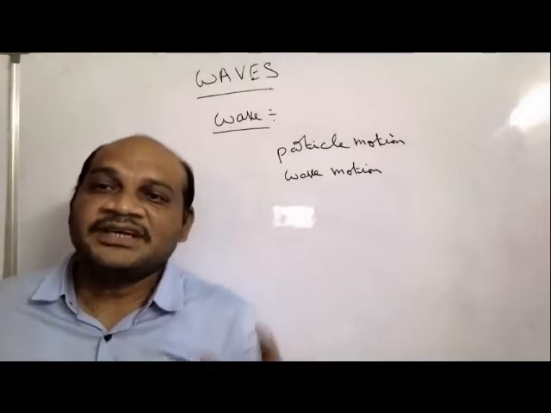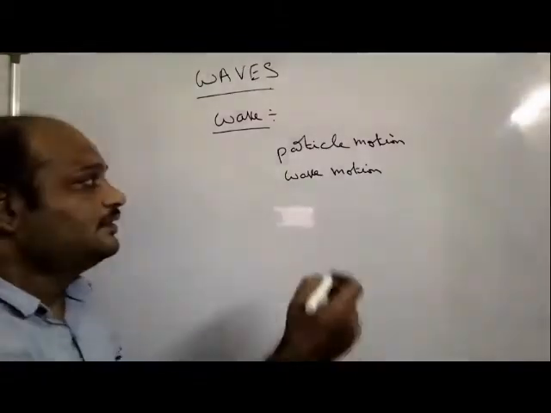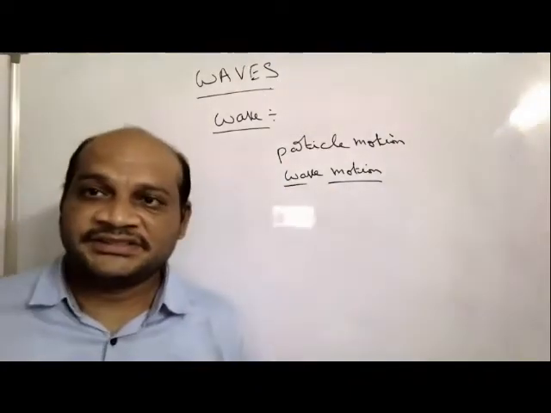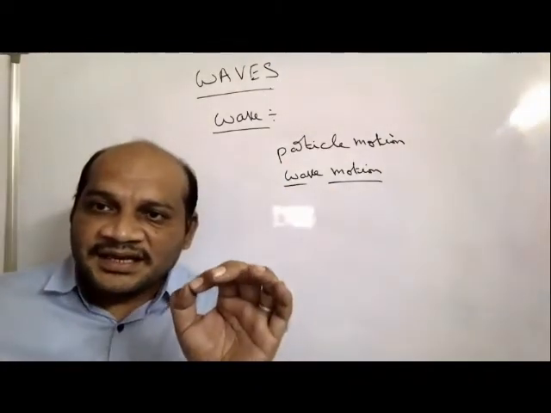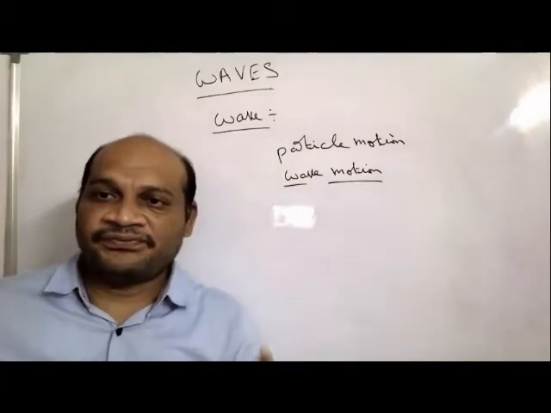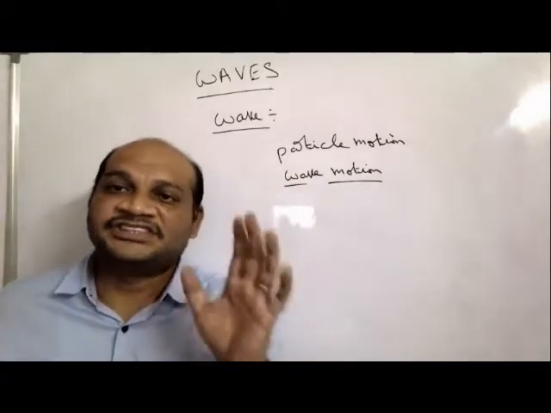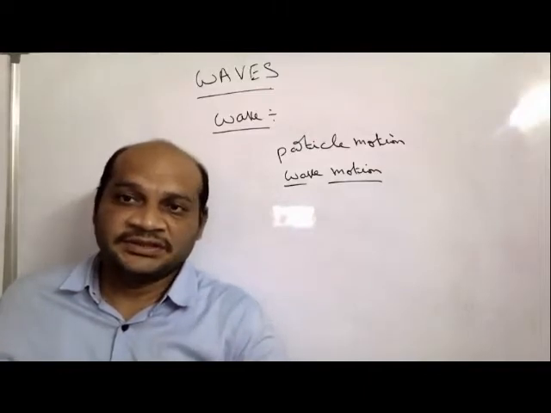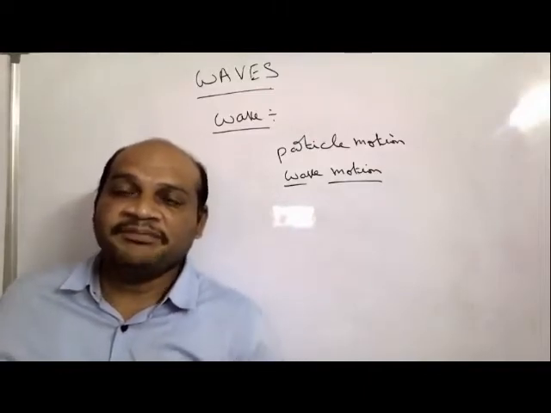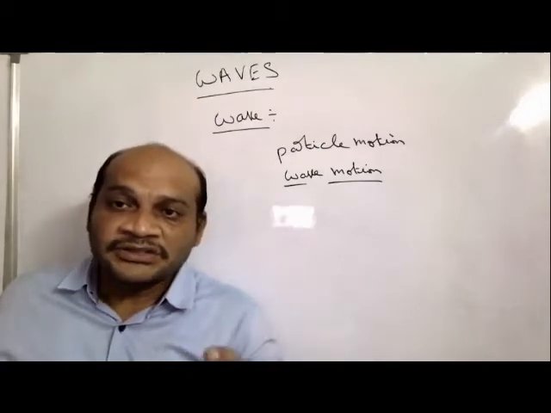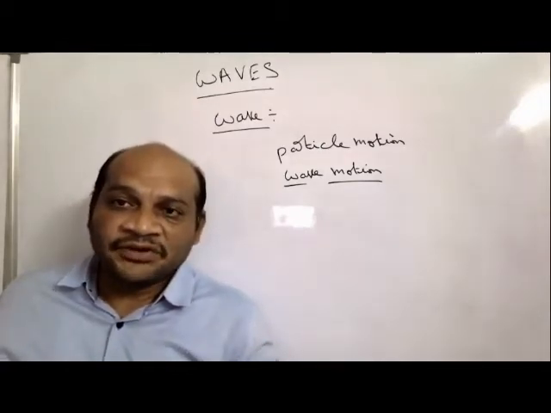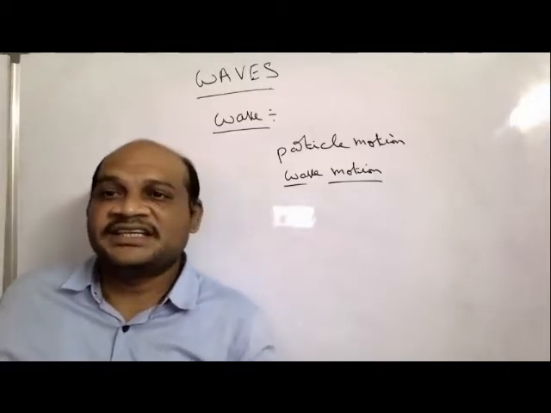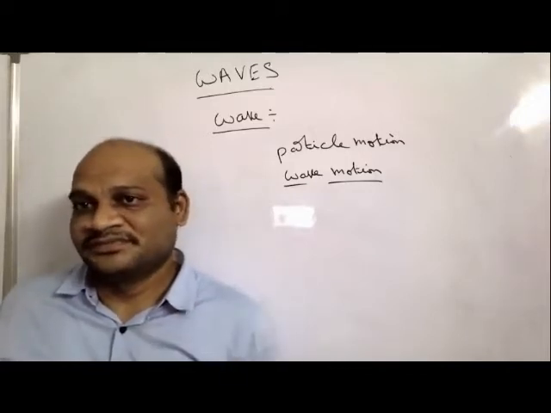Now, what is the wave? What is the wave motion? The distribution of energy throughout the medium without transfer of particles is called a wave motion.